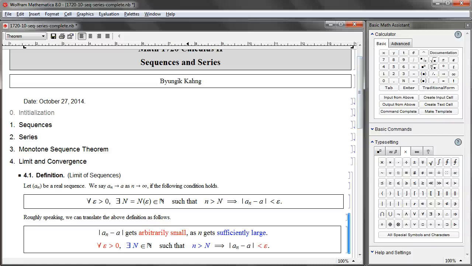Arbitrarily small is associated to arbitrarily selected positive number epsilon, which serves as a bound, and less than that epsilon. So a_n minus A is basically less than arbitrarily small epsilon. However, there's a middle part. That's when n gets sufficiently large. So a_n minus A may not be smaller than every epsilon. As a matter of fact, for every epsilon we can find sufficiently large n that satisfies this condition. Yes, that's true, but not vice versa.